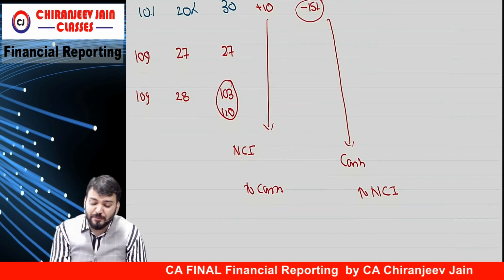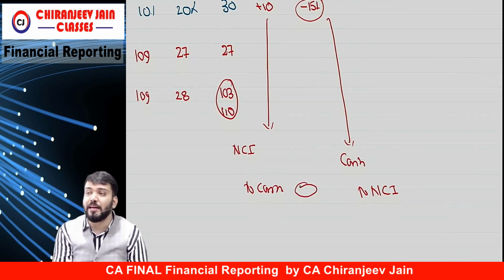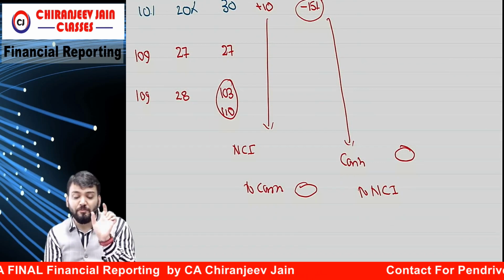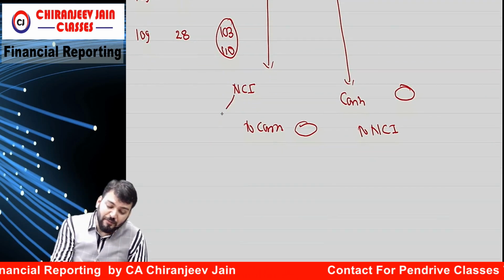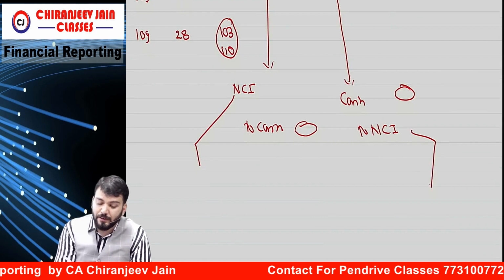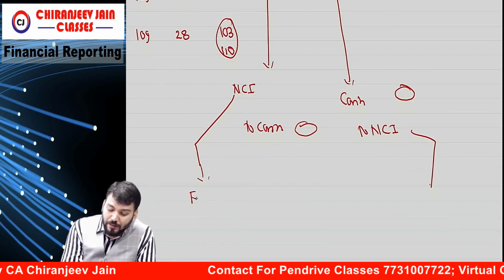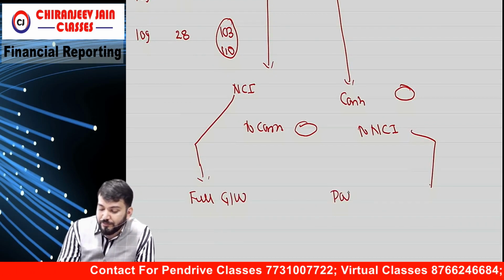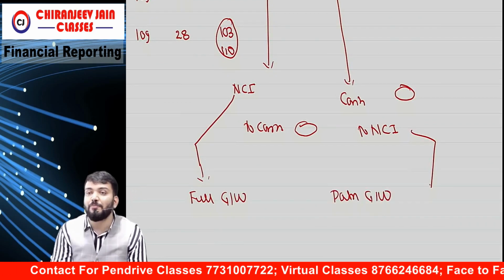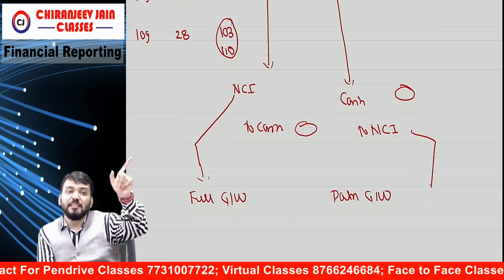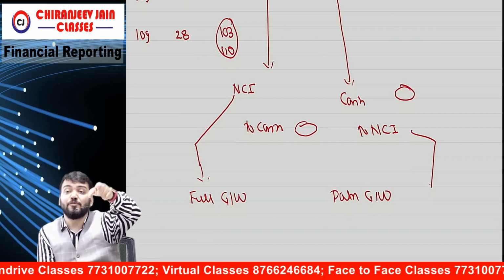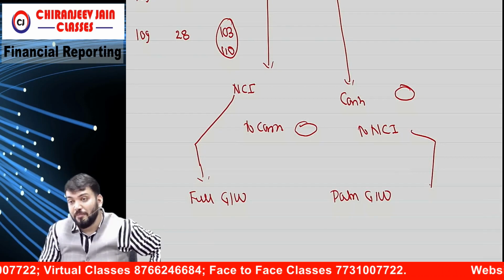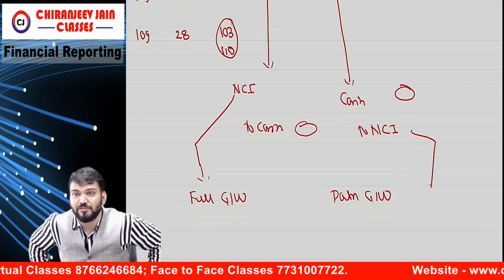Okay. This cash is consideration paid. This cash is consideration received. Now the question is what will be NCI? NCI will be what if full goodwill, and what if partial goodwill. If you have adopted the fair value method, it is full goodwill. If you have adopted the proportionate method, it is partial goodwill. Are we able to understand what I am saying?